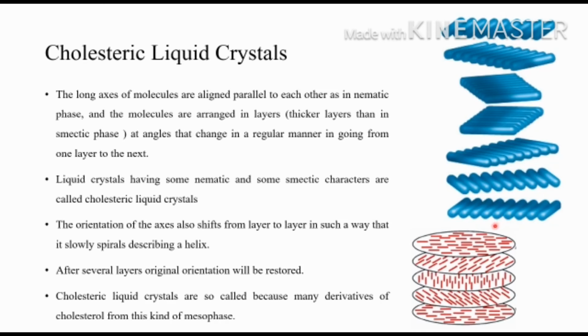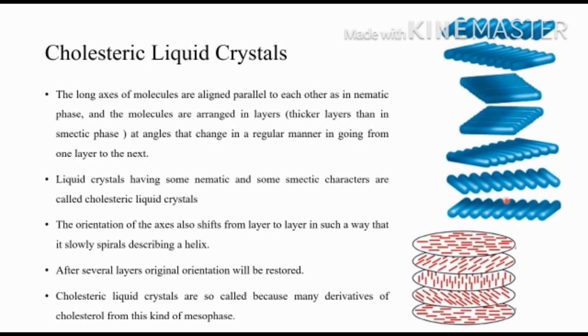So when you describe it like this, see here, this orientation is like this, then this orientation is like this, then this orientation is like this. That means it is like a spiral or a helix. The orientation of the axis shifts from layer to layer in such a way that it slowly spirals, describing a helix. So it will be moving like a helix.